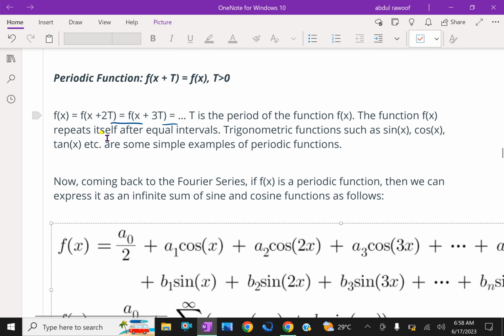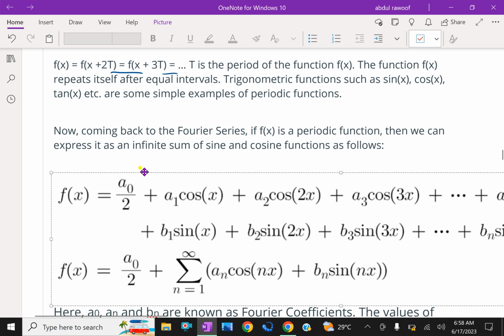The function f of x repeats itself after equal intervals. Trigonometric functions such as sine x, cos x, tan x, etc. are some simple examples of periodic functions. Now coming back to the Fourier series, if f of x is a periodic function, then we can express it as an infinite sum of sine and cosine functions as follows.